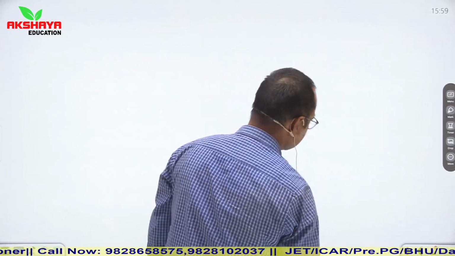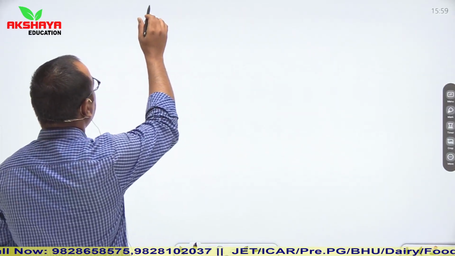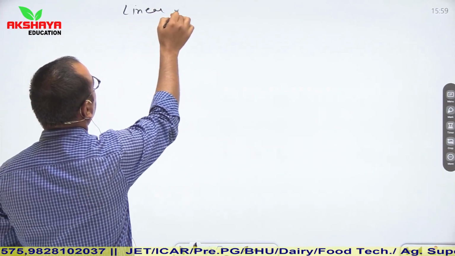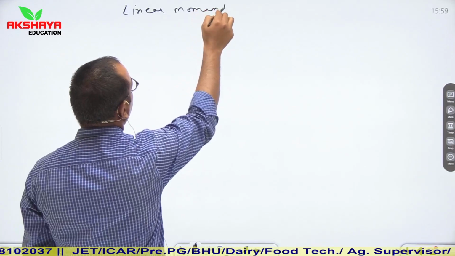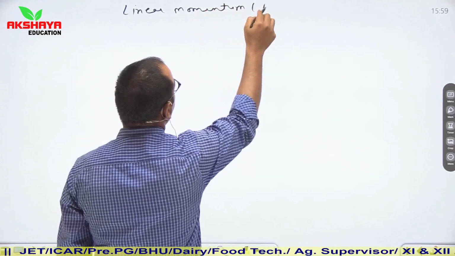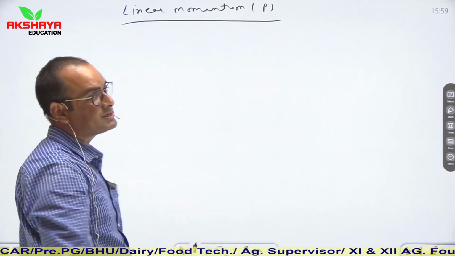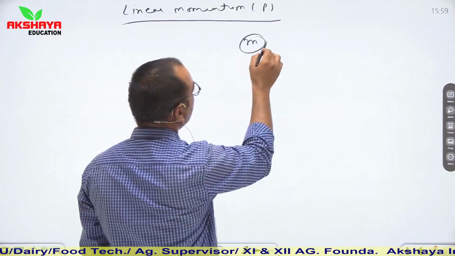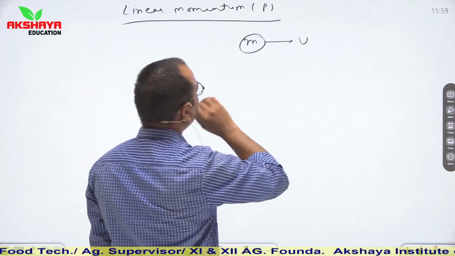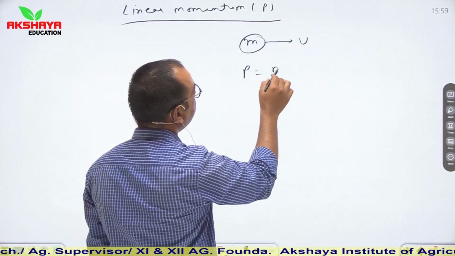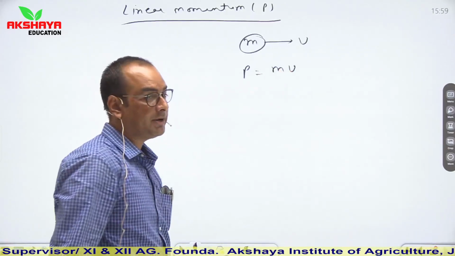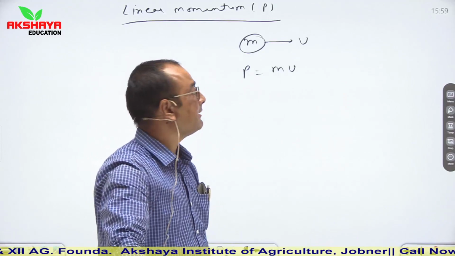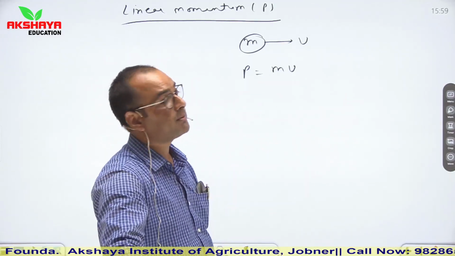Similarly, the second law. Before starting the second law, let us talk about linear momentum. It is represented by P. What is linear momentum? Let us say an object of mass m is moving with a velocity v, then the momentum of that particle is p = mv. It means mass multiplied by the velocity with which that object is traveling is defined as linear momentum.